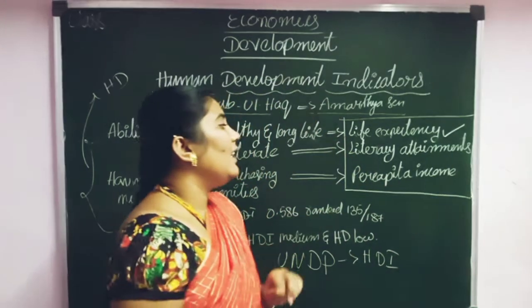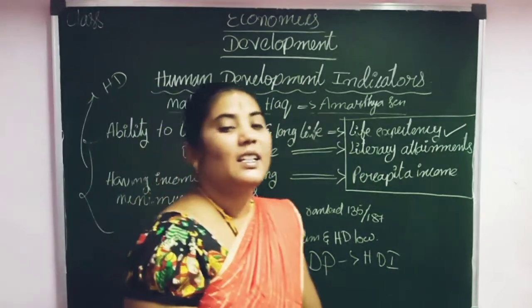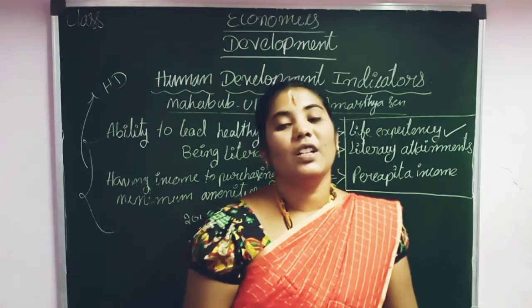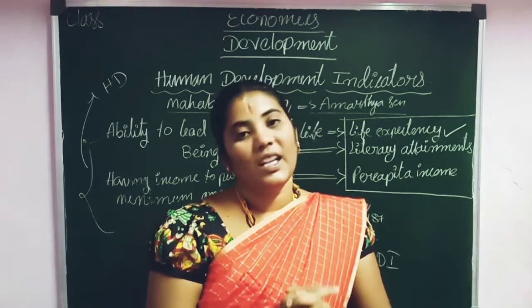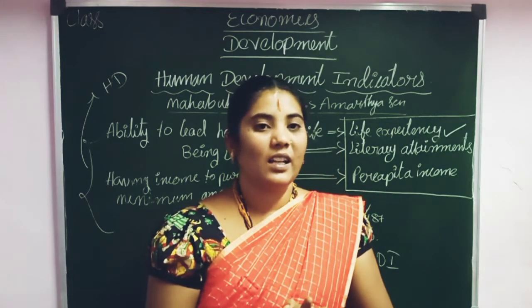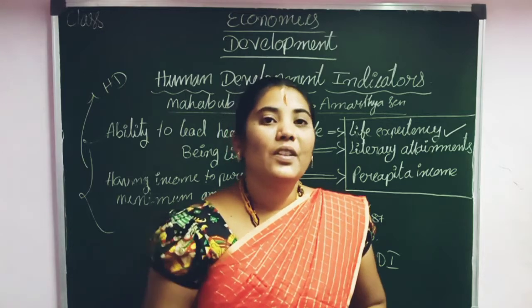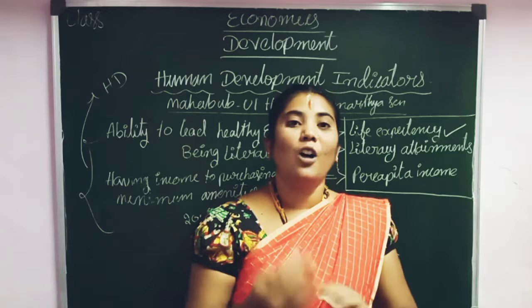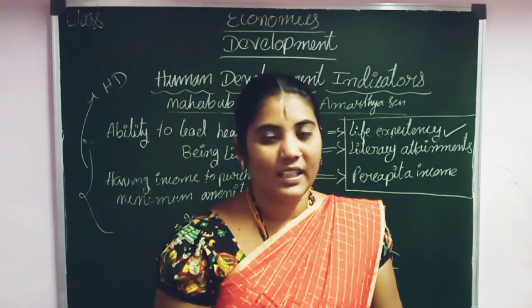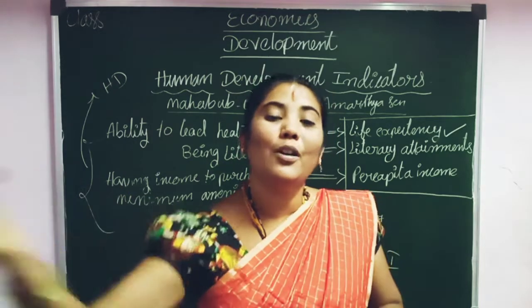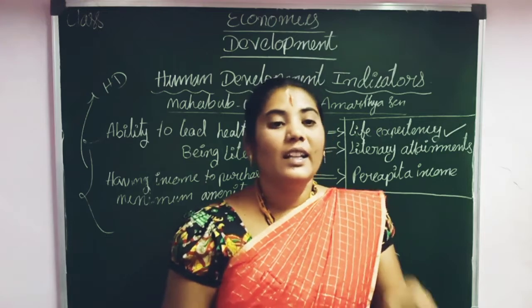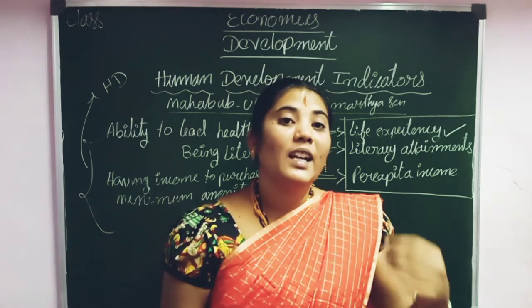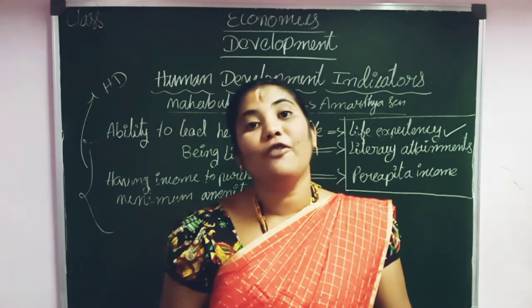Here, the literacy attainment. Literacy attainment means how many people are literate in the country. Among those above 25 years, how many got schooling? How many are educated above 20 years? Then presently, how many are getting education above 5 years?